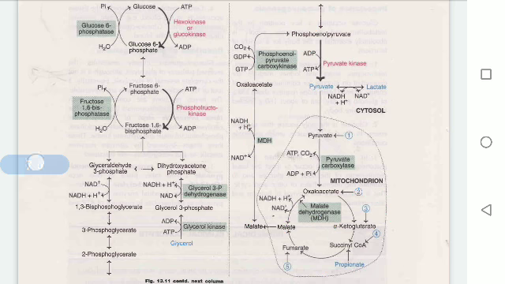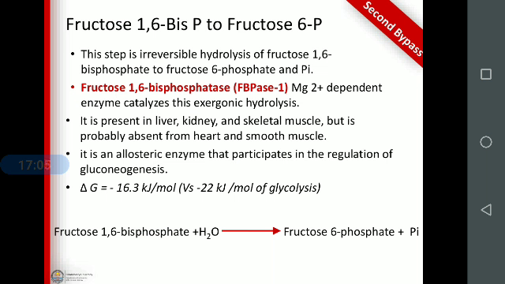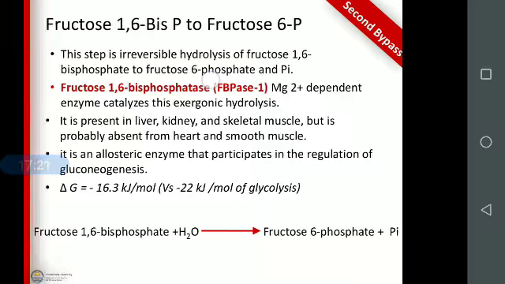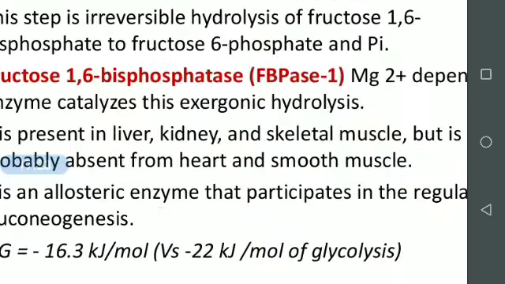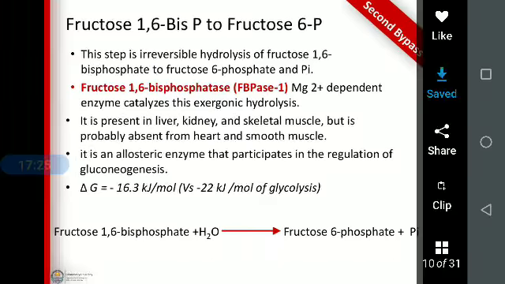Okay, this is the second bypass step: fructose 1,6-bisphosphate plus H2O to fructose 6-phosphate. That means removal of a phosphate group to give fructose 6-phosphate. The enzyme is fructose 1,6-bisphosphatase.